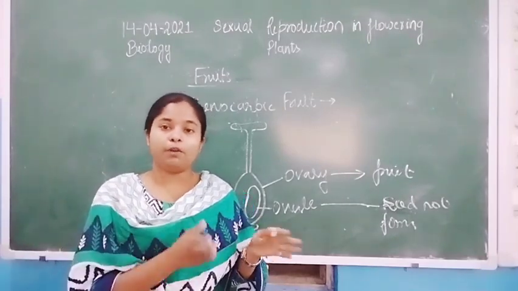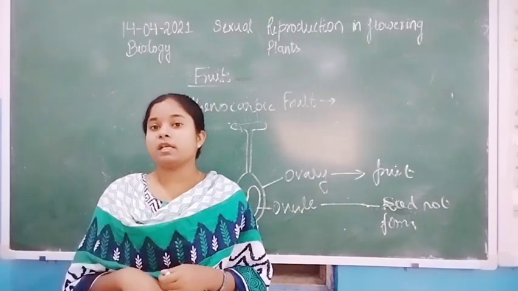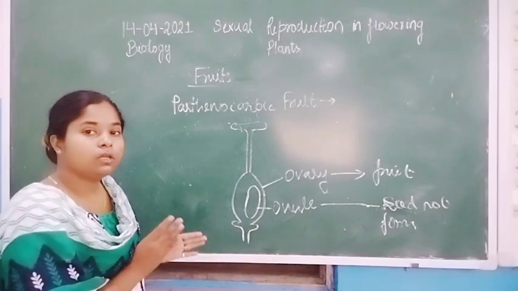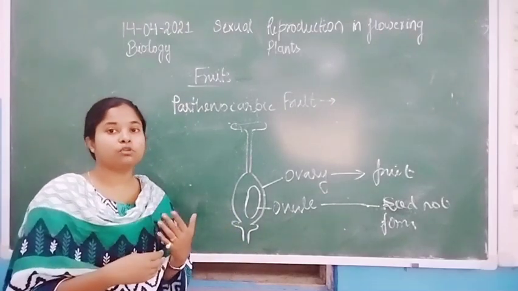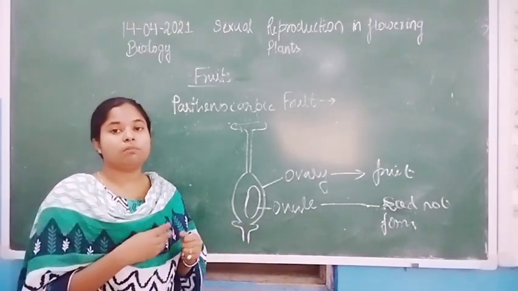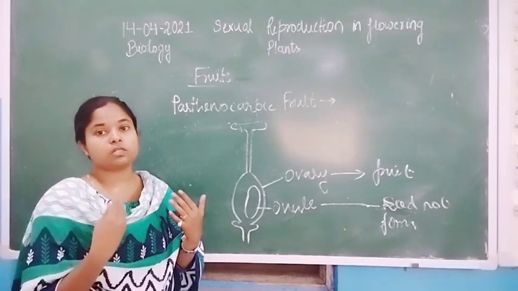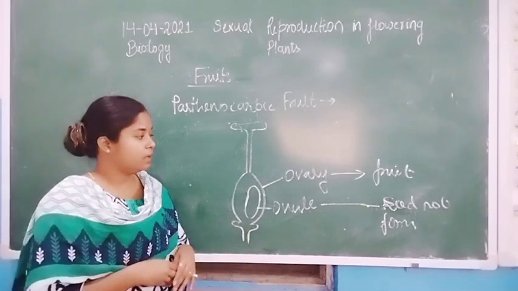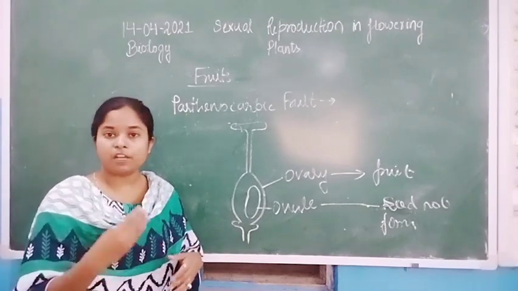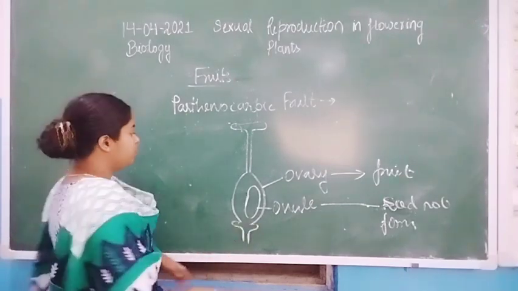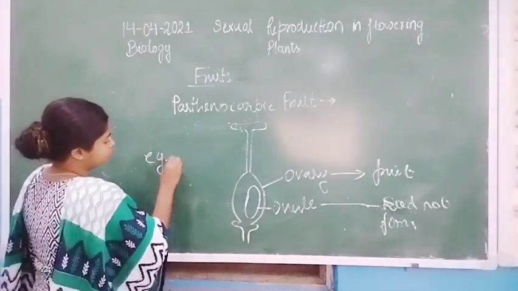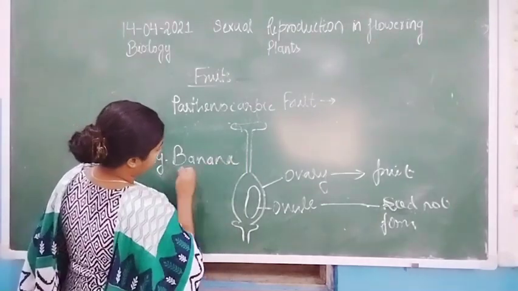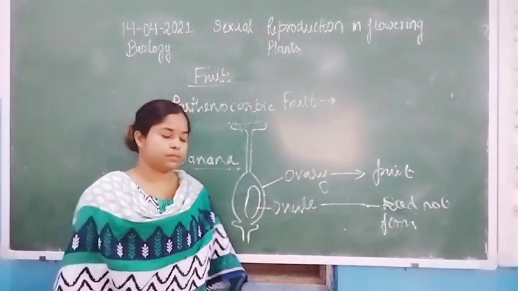The stem has the ability to reproduce asexually. So besides seed formation or sexual reproduction, plants use another mode, asexual or vegetative reproduction. Examples are banana and grapes.